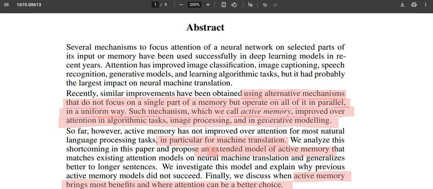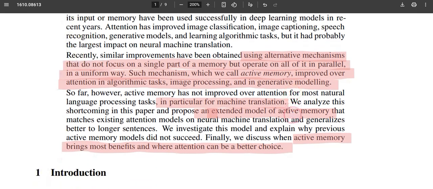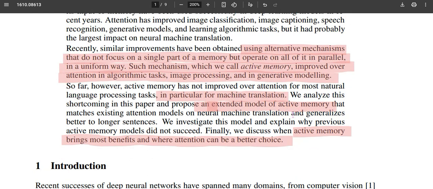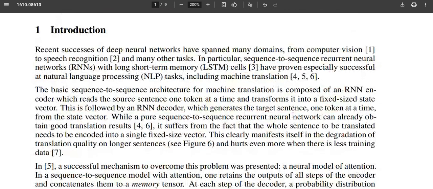What this says is there are some limitations in using the attention mechanism, and those limitations are detailed in this paper. The alternate remedy is to utilize another concept, a parallelizable one called active memory. How active memory gets more benefits compared to attention is described in this paper.